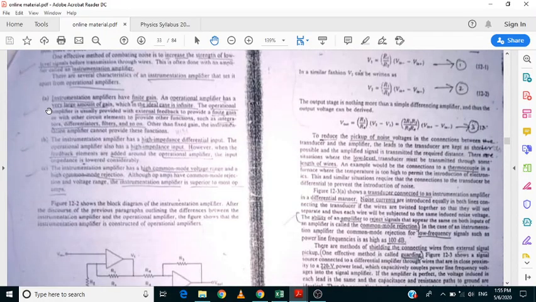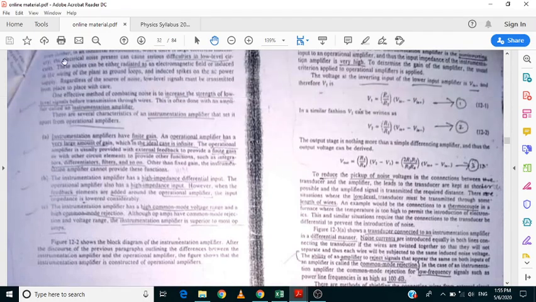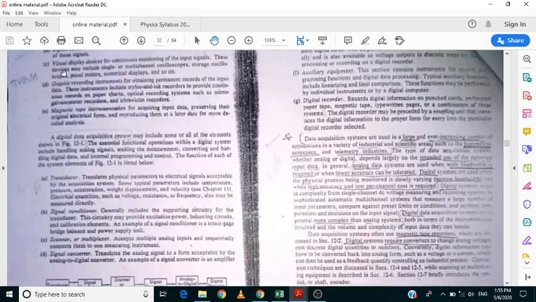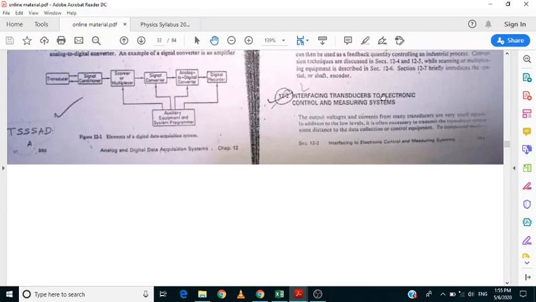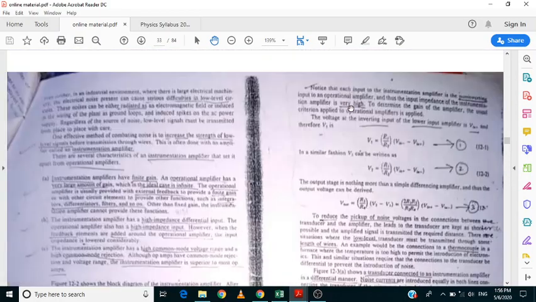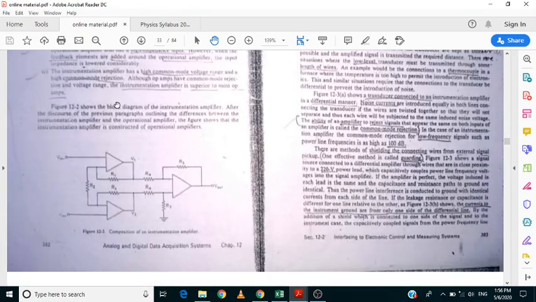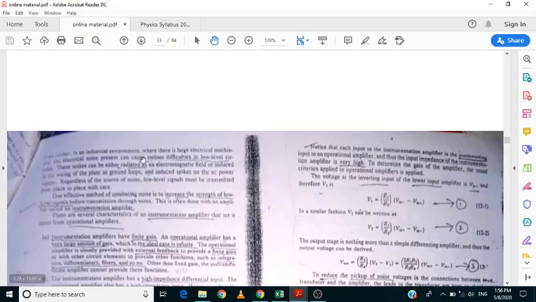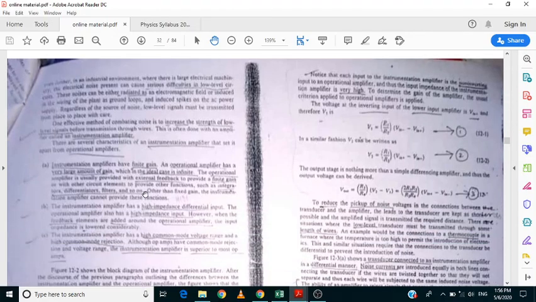If you want to prepare thoroughly, then you are supposed to explain, from this part, interfacing the transducers to the control system and measuring system. For this part, if you want to explain, just remember this one: the components explanation in this area, you are supposed to explain this.